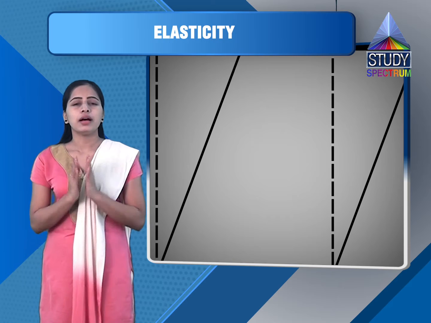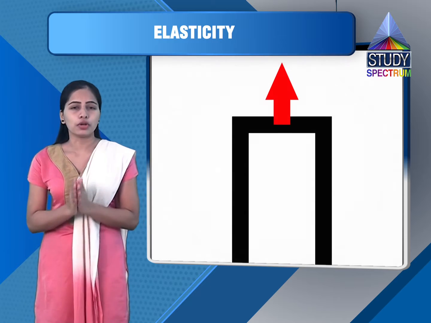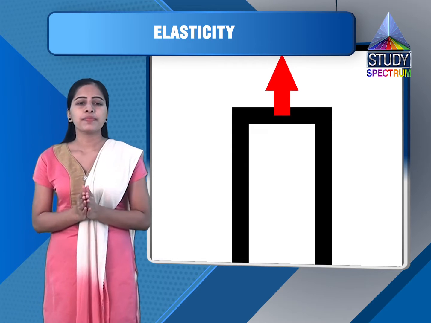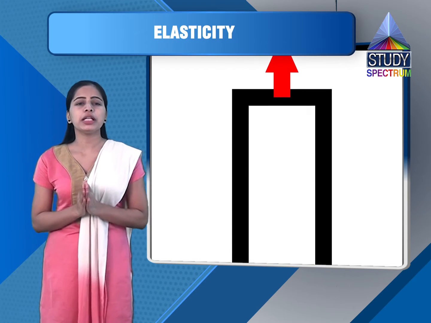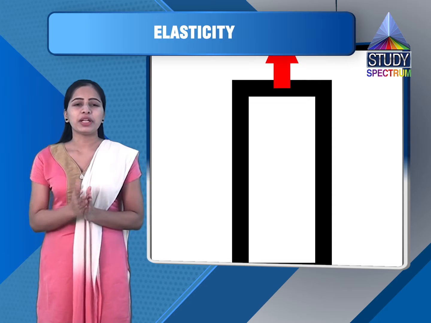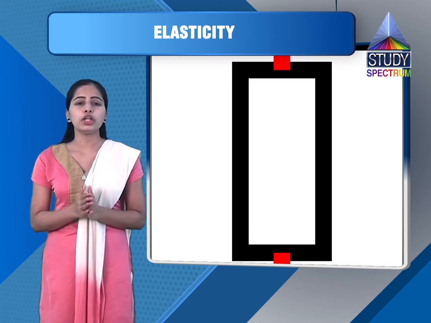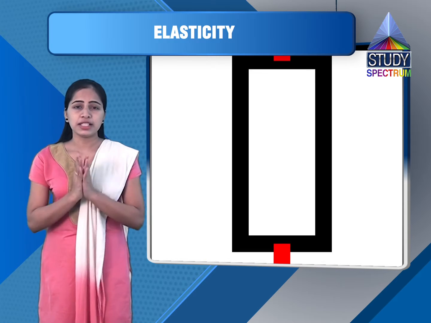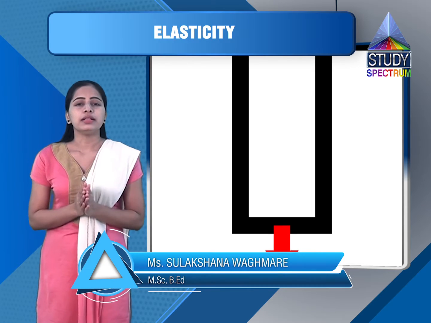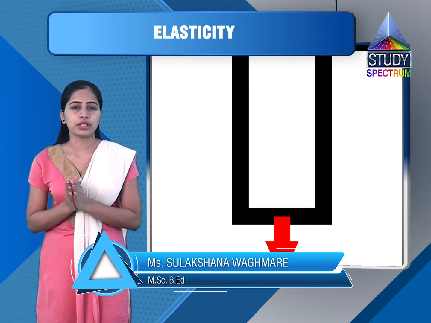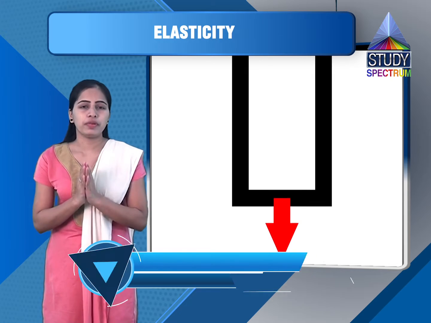First type is again longitudinal or tensile strain, similar to longitudinal or tensile stress. So if the applied force produces change in length of a body, say metal or wire or beam, then strain associated is called longitudinal or tensile strain. Here in this particular type of strain, we are taking the change in length to its original length, means here we are considering only one dimension, that is change of length.